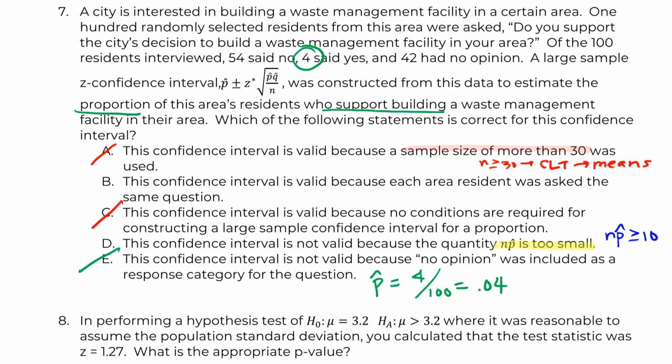If we actually check D though, our n p hat is 100 times 0.04. This is just going to give me back my 4. And that is much too small of a number of successes for us to make sure that we've gotten away from cutting off those tails of our underlying binomial distribution. So the correct answer choice here was D.